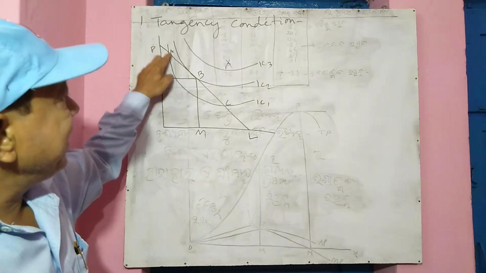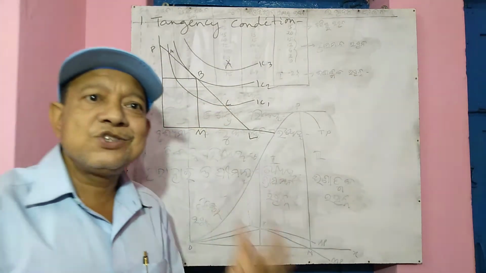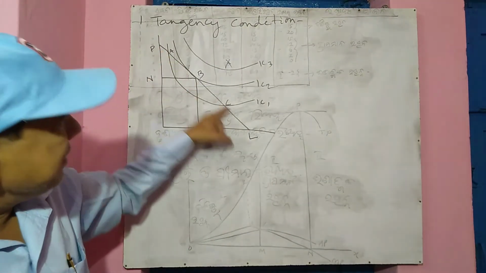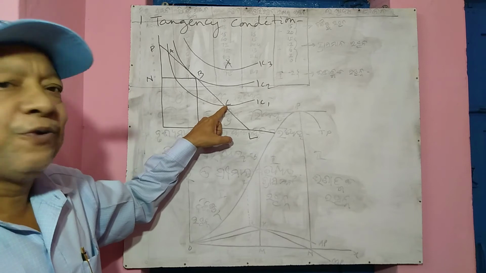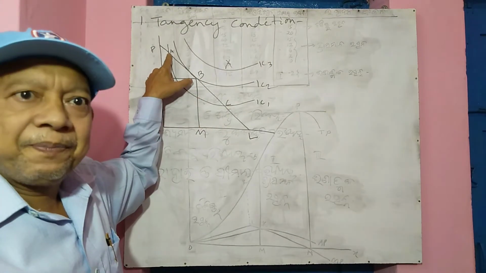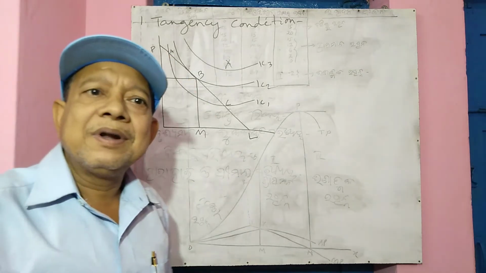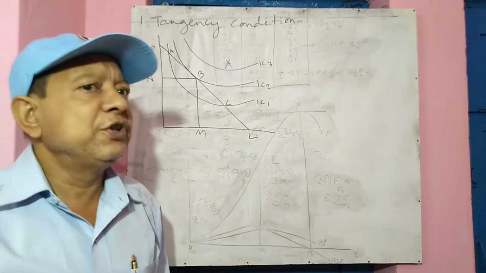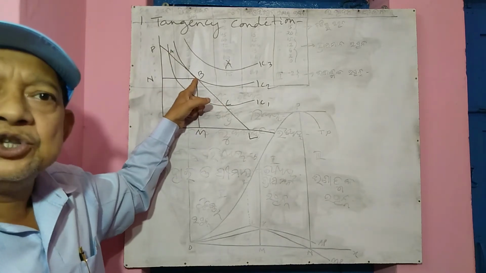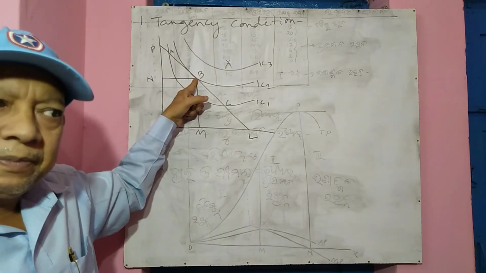And points A and C go below his income level, because within this same income level he is forced to stay in IC1 at C and A. So it is never preferable for the consumer to consume either at A or C. So he will definitely consume at point B.